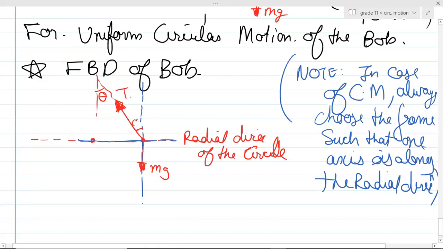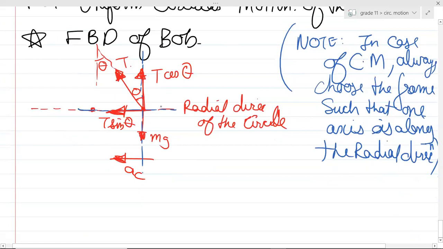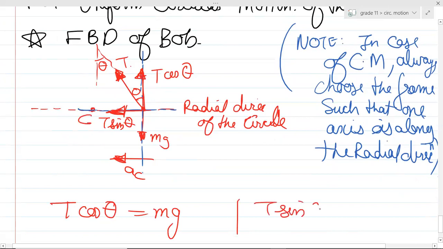If this is theta, this is theta, this is theta, what should this be? T cos theta, and what should this be? T sin theta. Yes or no? And can you see this was the centripetal acceleration? So can I write from here, can you see the bob was not going up or down? So can I write T cos theta is equal to mg? And can you see only this force which was acting towards the center of the circle is basically providing your what? Mass into a_c. Yes or no?